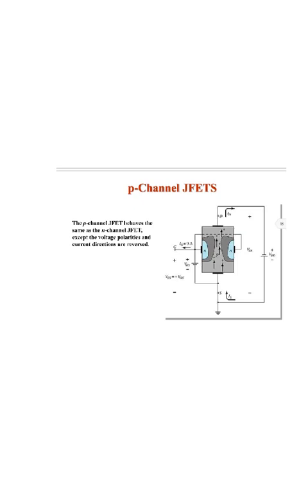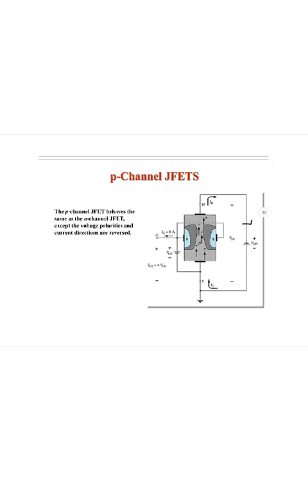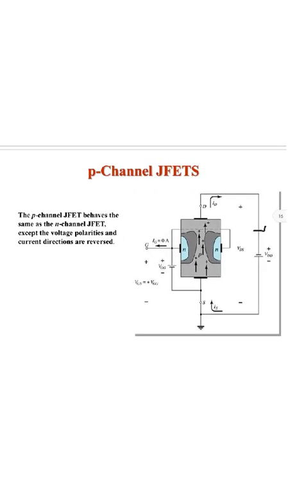Next is the P channel JFET. Here you can see P will be the channel, so it behaves the same as the N channel JFET, except the voltage polarities and current directions are reversed here.